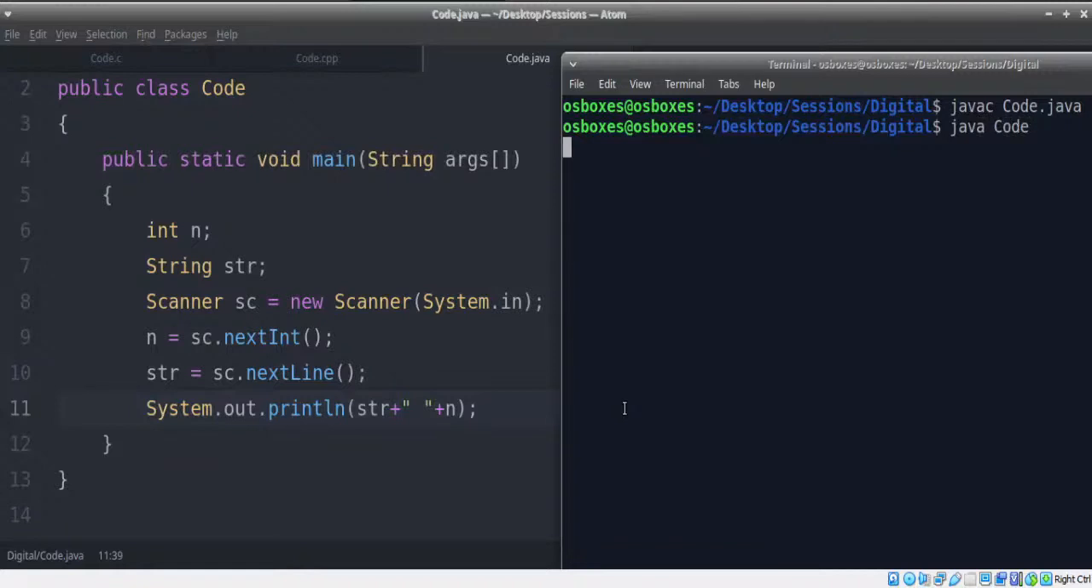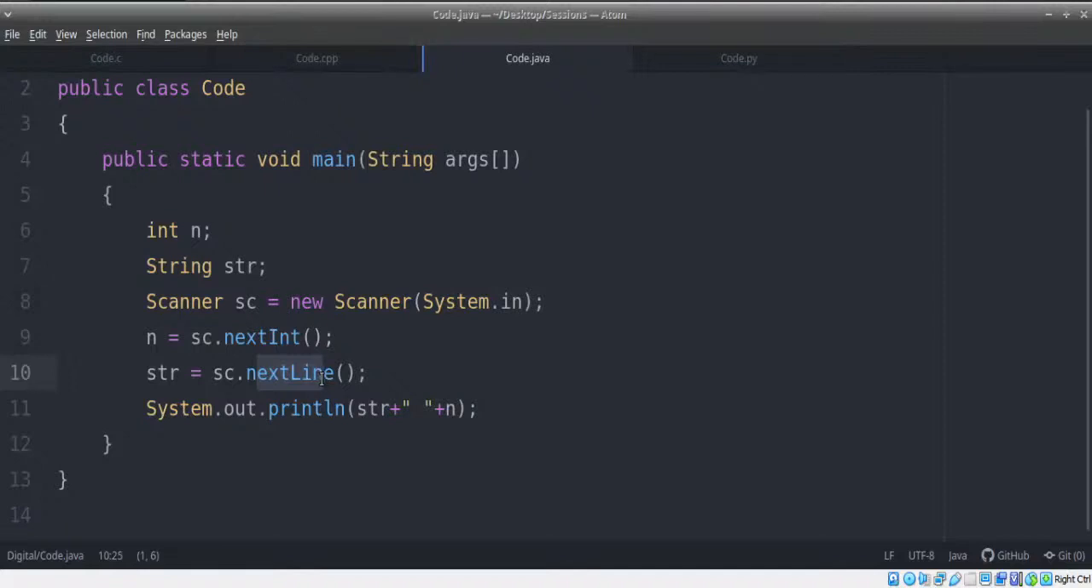So the moment you do this, we first need to enter an integer. I'll enter 5. Then I need to enter a string. Is it letting me enter a string? What is it doing? The string itself is not there. So the moment you say nextLine, the enter key itself is considered as the string. The same problem happens even in Java when you are reading an integer and a string like this.